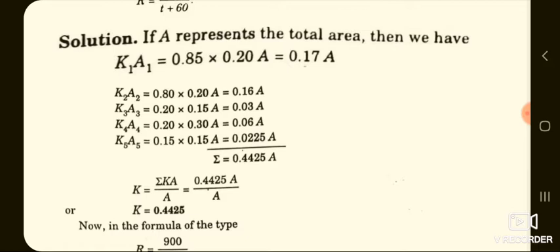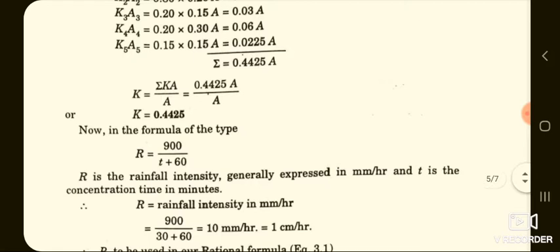Now come to the solution part. If A represents the total area, then we have K1A1 is equal to 0.85 into 0.20 into A, that works out to be 0.17A. Similarly, you can find K2A2, K3A3, K4A4, K5A5 and sum up all those areas, and the summation is equal to 0.4425 A. Now K can be calculated, that is summation of KA divided by A, so K is equal to 0.4425.